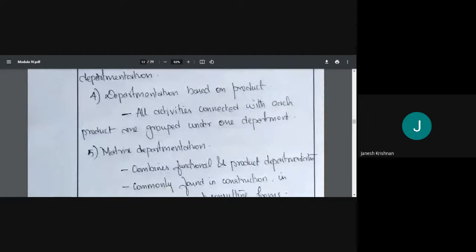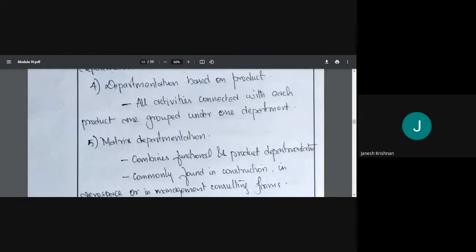Then based on the product, all activities connected with one product will be under one department, right? We'll take the example of automobile. We have an automobile production company, and we'll be producing two-wheelers, three-wheelers, four-wheelers, and heavy vehicles, right? Two-wheeler will have its own production, manufacturing, marketing, and finance. Three-wheelers will also have their own production, manufacturing, finance. Four-wheeler will have, and heavy vehicles will also have the same, right?